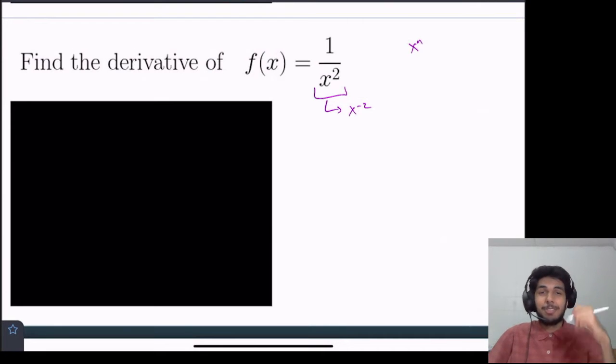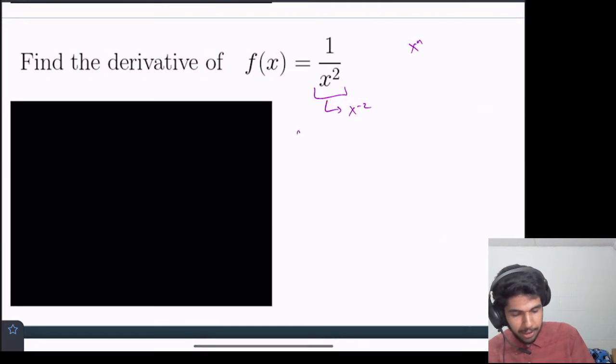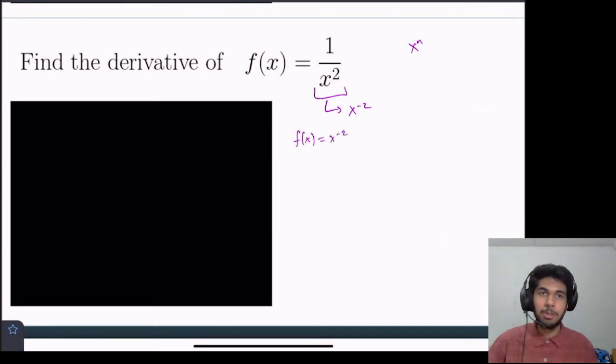So this is actually a really important technique that I hope you become familiar with, because this will help us a lot throughout calculus. In fact, you'll do this numerous times, so make sure you're able to switch back and forth between fractions with positive powers and just variables with negative powers. So with this, now we have f of x equals x to the -2. Now we can use the power rule, right?